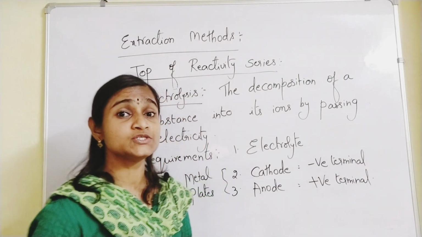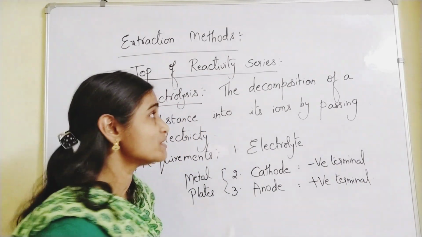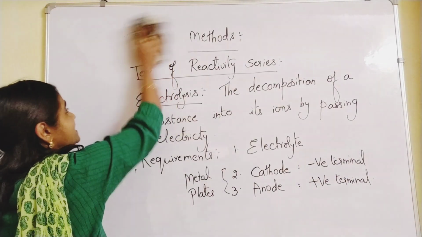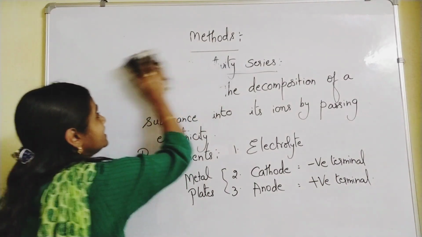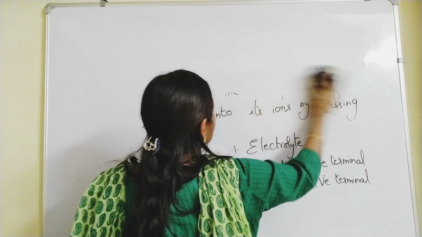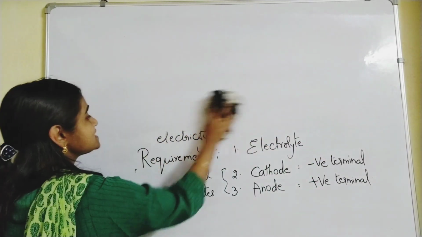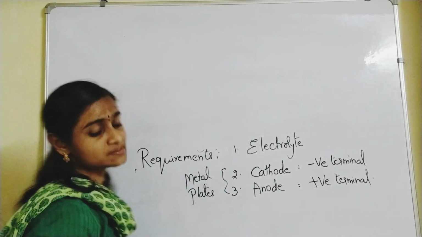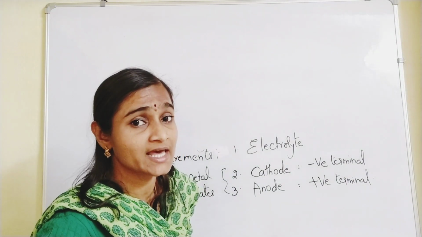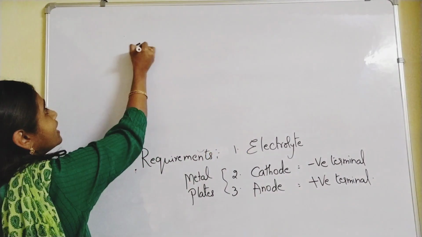In what way do we have to take them? What type of substance should you take as electrolyte? That's very important here. All of you, please listen carefully. Here you must take a molten substance as the electrolyte.